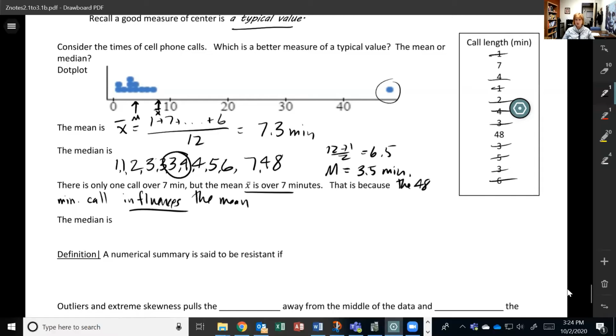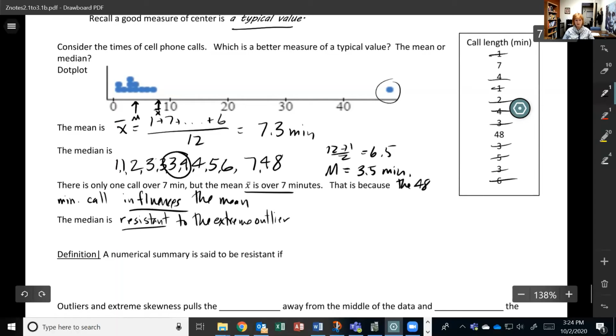So the median is resistant to the extreme outlier. It's right there, right in the middle of all the data.